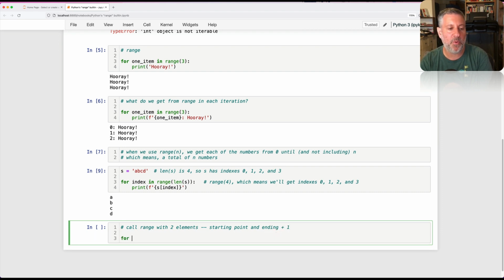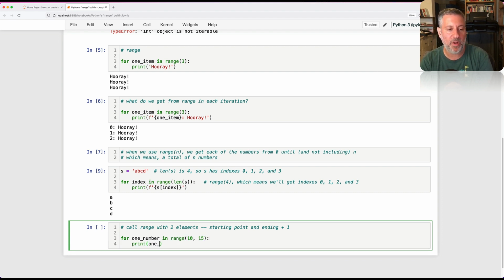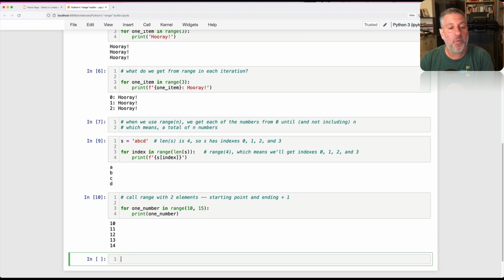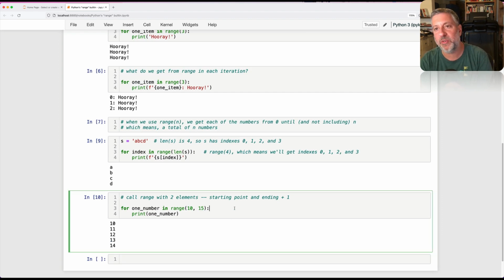So if I say here for one number in range, and let's say 10, 15, print one number. And look, once again, it's going to start at a certain number, go up to and not including. So this is from 10 up to and not including 15. And here you have to calculate how many items you'll get. It's not that hard. 15 minus 10 is 5.